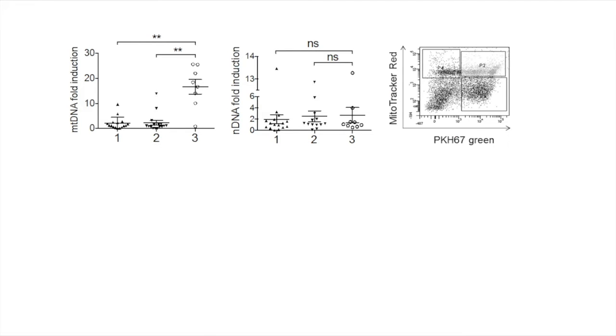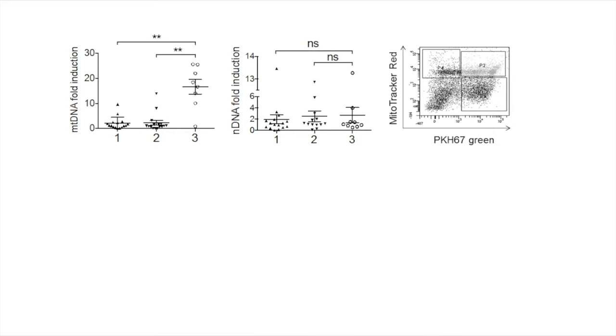We were very interested in the form that this mitochondrial DNA was taking in the plasma. As can be seen from this flow cytometry plot, on the x-axis you have staining for plasma membranes, and on the y-axis you have staining for intact mitochondria. So on the top left-hand quadrant, one sees intact mitochondria in the plasma. In the bottom right-hand quadrant, one sees microparticles alone, and in the top right-hand quadrant, one sees mitochondria within microparticles. And there was an increase in the number of mitochondria within microparticles within group 3.